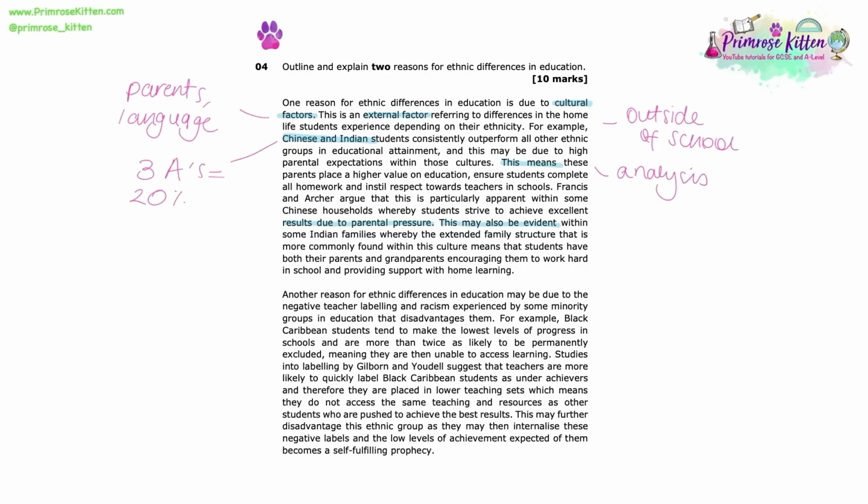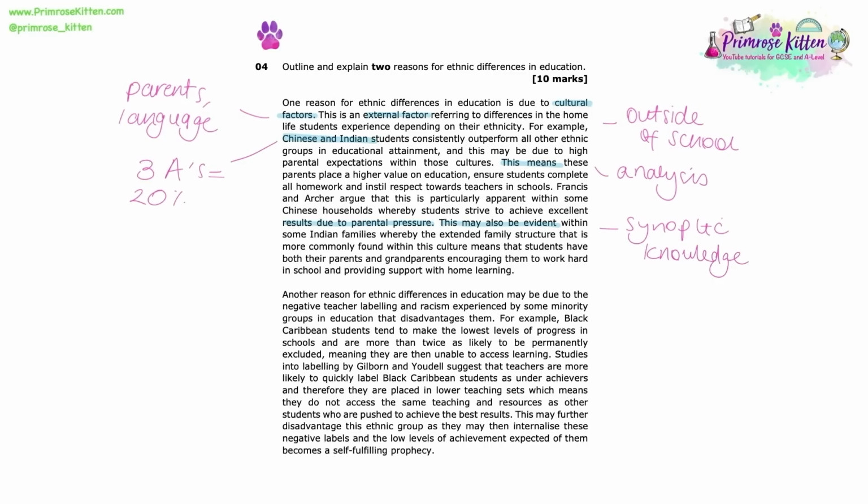And here we actually use some knowledge from families and households. So we know those extended family structures are much more likely and more commonly found within Indian families in the UK, potentially as a consequence of religious beliefs, but also just because of cultural traditions. And here we are arguing that having a variety of adults who are all very educationally focused on students performing within the British education system really does help students externally at home with things like their homework.